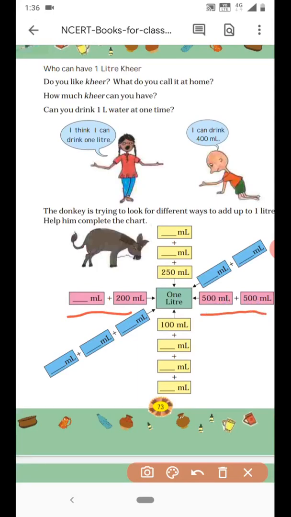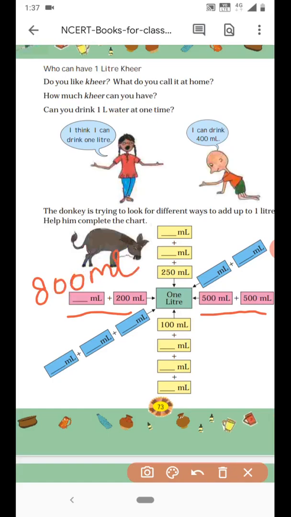Now 1 liter is actually equal to 1000 milliliters, right? Yeah, so here 500 plus 500 will give you 1000. So if you add something to 200, you will get 1000. What is that? You have to add something to 200 so that you will get 1000 ml. Of course, it is 800. So 800 milliliter plus 200 milliliter will give you 1 liter. So this blank will have 800 ml.